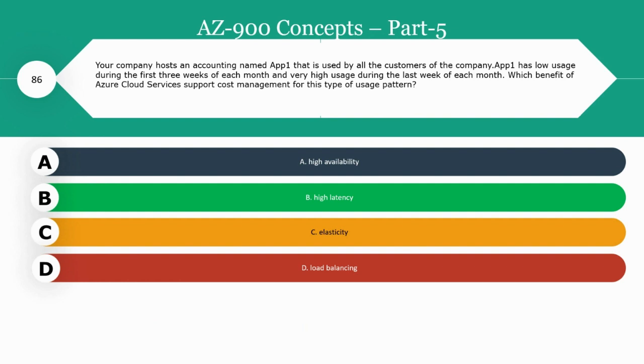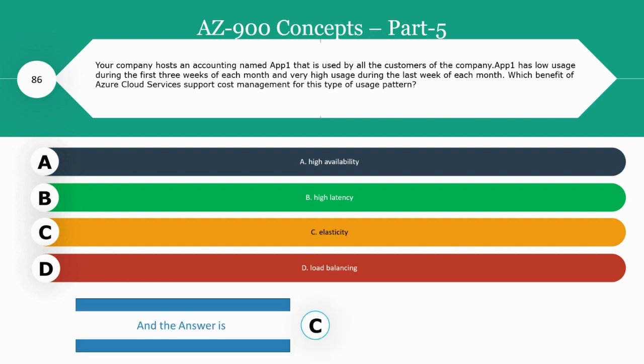The right answer for this question is elasticity. The reason being, it is an ability to quickly expand or decrease computer processing or memory or storage resources to meet the changing demands without worrying about capacity planning and engineering for peak usage. So that is the right answer.